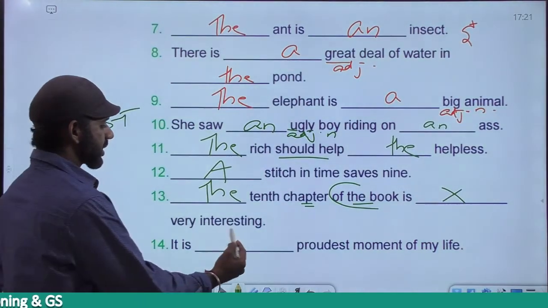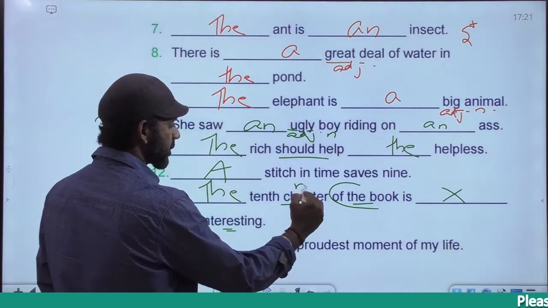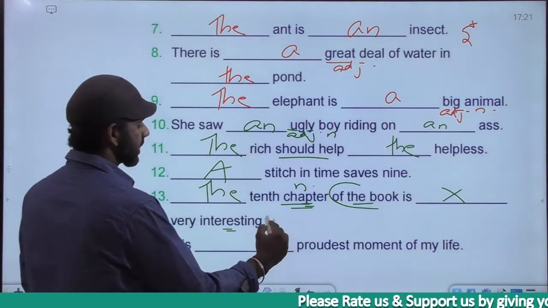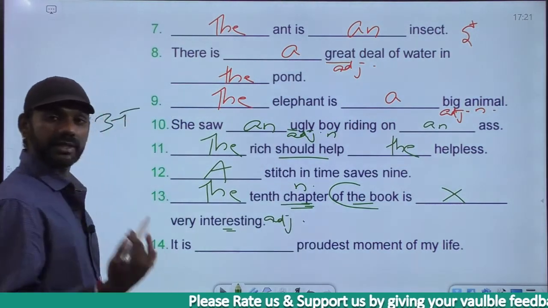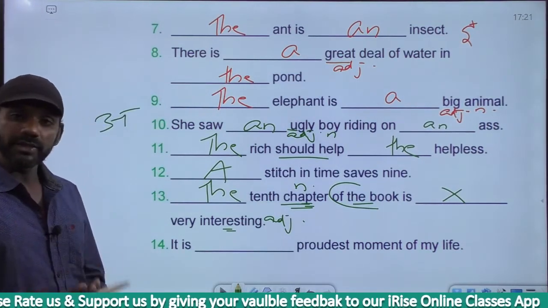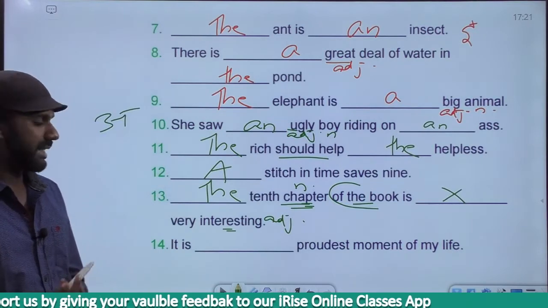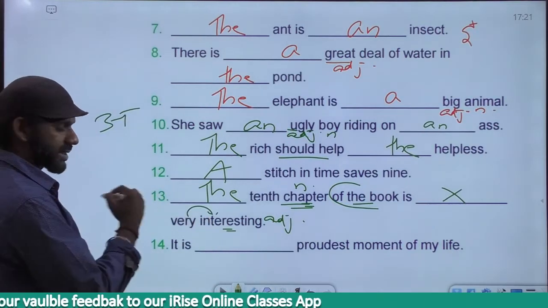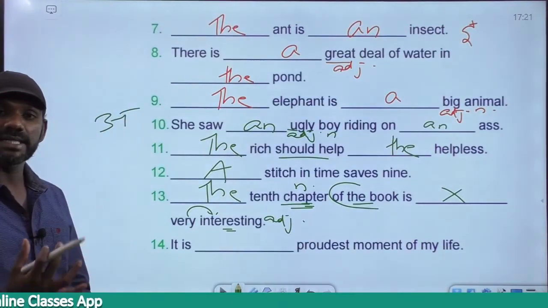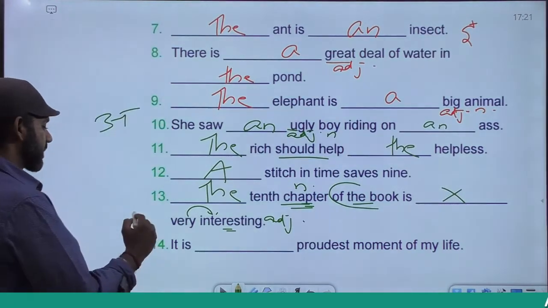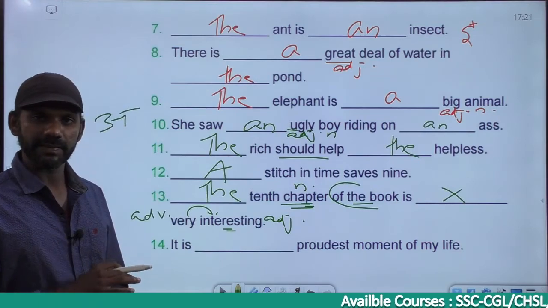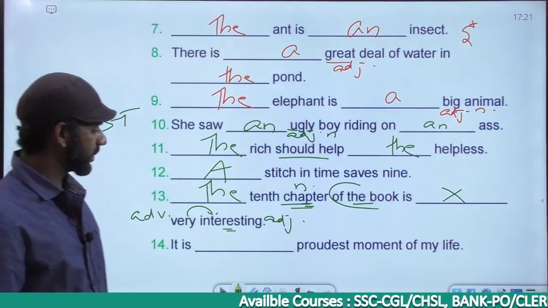So the word interesting describes the 10th chapter. Chapter is a noun. Any word that describes a noun is called an adjective. So interesting becomes an adjective. Interesting chapter. Chapter is a noun. Interesting becomes an adjective. How interesting? Very interesting. So the word very describes interesting. Interesting is an adjective. Any word that describes an adjective is termed as an adverb. So very becomes an adverb. We have gone for parts of speech in detail. Getting it? The next one.